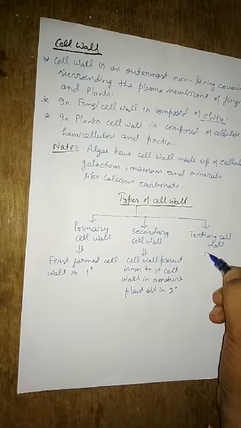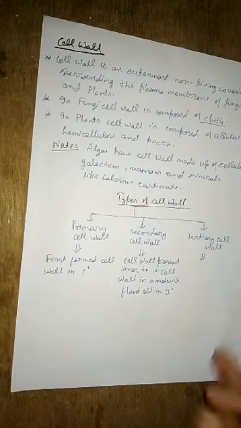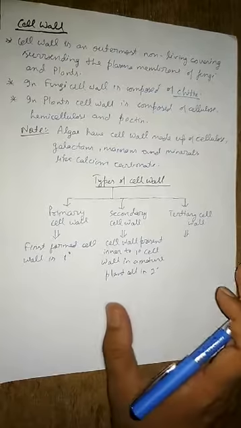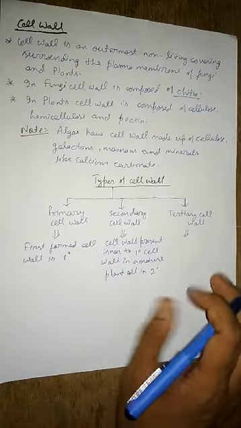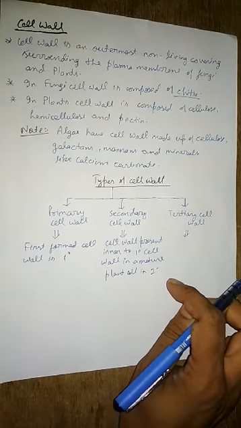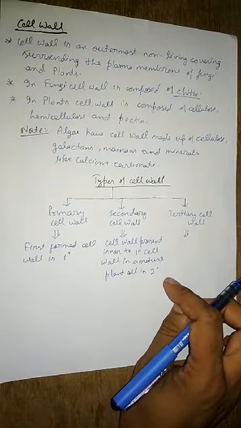Then what is this tertiary cell wall? Usually this tertiary cell wall is not formed in most of the plants. In some plants only, inner to the secondary cell wall, a tertiary wall is also formed.